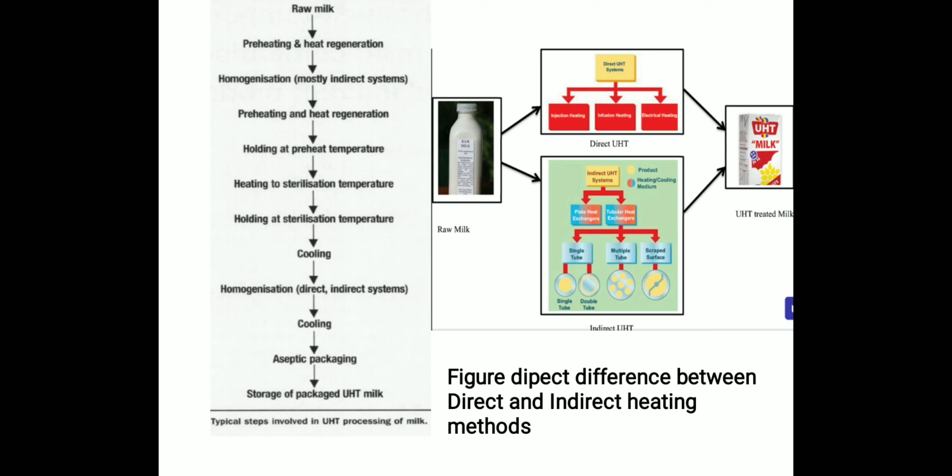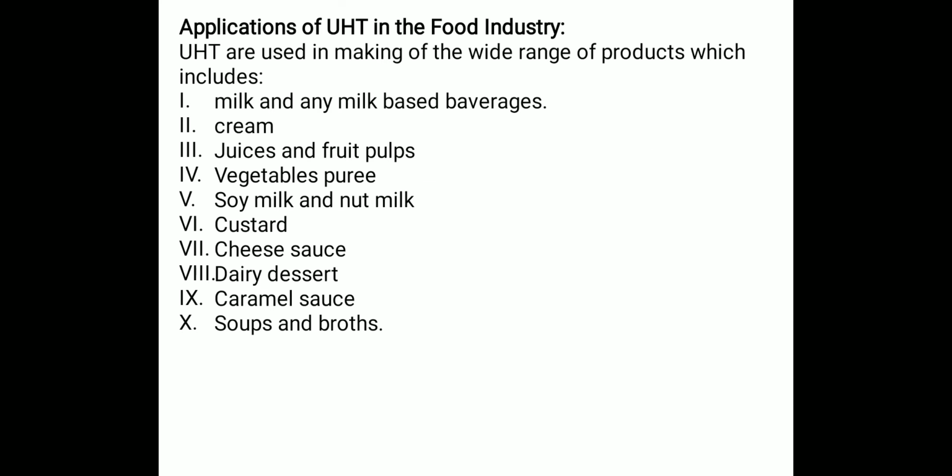Okay. So apart from that, the figure depicts the difference between the direct and indirect heating methods, which I discussed earlier in my slide. After that, the application of UHT in the food industry.